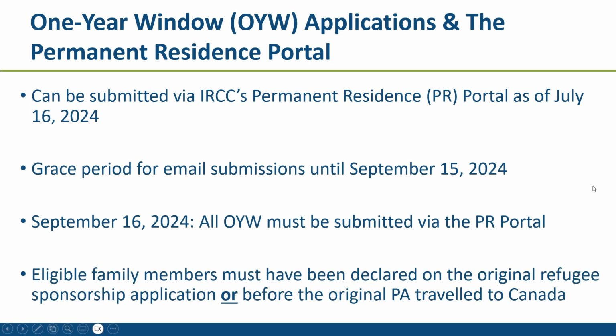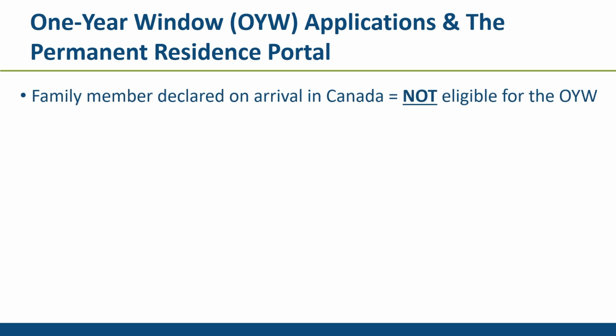As a reminder, to qualify for the one-year window of opportunity provision, eligible family members must have been included on the refugee sponsorship application of the original principal applicant that is now in Canada, or they must have been declared before the original principal applicant departed for Canada. If the family member is declared on arrival in Canada, they are not eligible for the one-year window of opportunity provision.